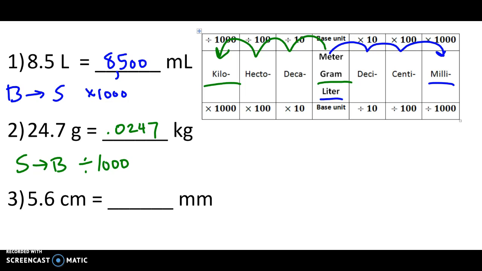Then our last one, centimeters. Remember, meters measure distance, to milli. So we're going bigger to smaller. We multiply. We're only moving over 1 place, which means that's multiplying times 10. The 6 counts as 1 place, 56.